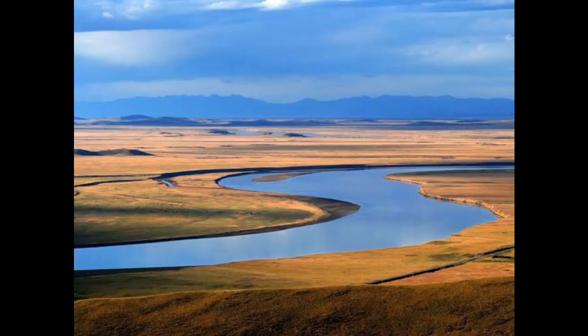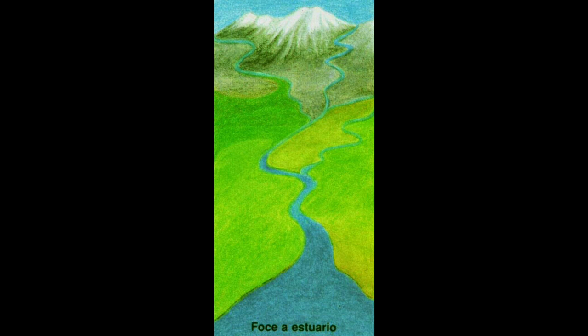Fine sediments are deposited on river banks when a river floods. These sediments make the region rich and fertile. This is called a floodplain. As the height of the river banks increases due to continuous deposition of a flooded river, levees are formed. Estuary. Estuary is formed where the river meets the sea.